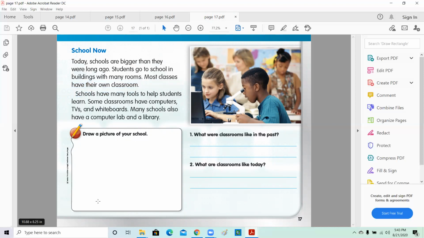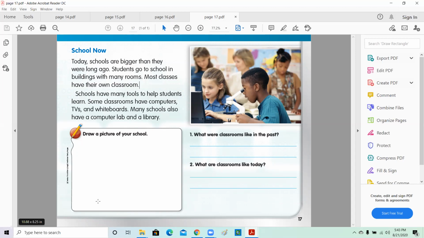Draw a picture of your school. I know we're doing this learning online, but I know most of you were here last year, so you know our building and our school. Or you went probably to a nursery or TK in other schools.